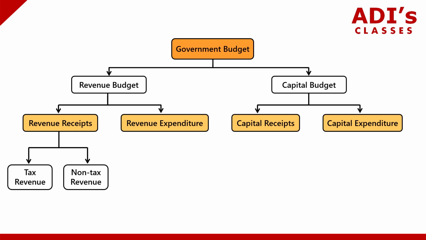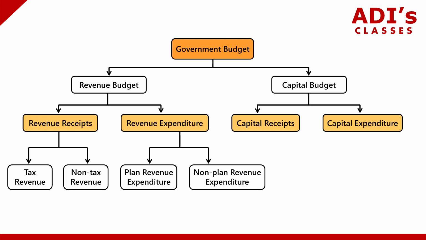Non-tax revenue can be something like a cess. You have education cess. So all this cess, fines, etc., all of this comes under non-tax revenue. So non-tax revenue also forms a part of revenue receipts. So revenue receipts has two major components, tax revenue and non-tax revenue. Now, if you look at revenue expenditure, you have planned annual expenditure and non-planned annual expenditure. That is planned revenue expenditure and non-planned revenue expenditure. So what are the components of planned expenditure? What are the components of non-planned revenue expenditure? This we will look at in detail in the coming videos.